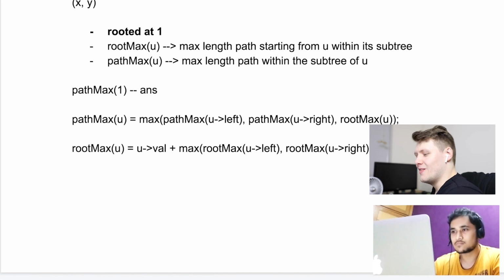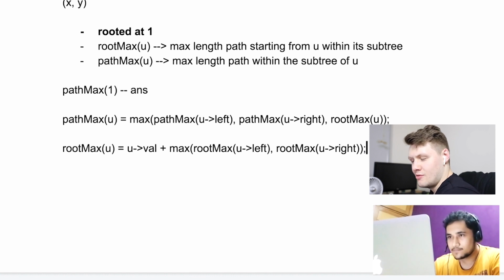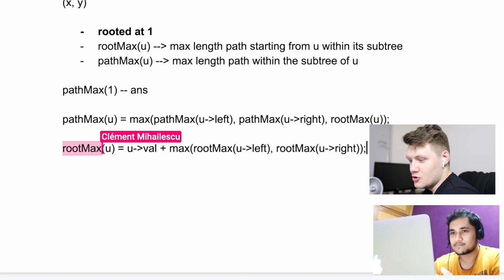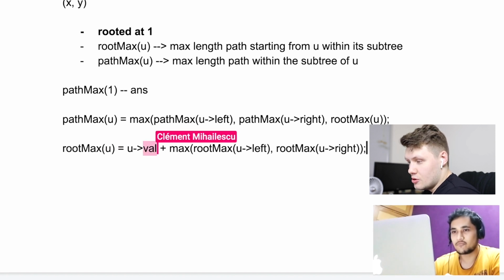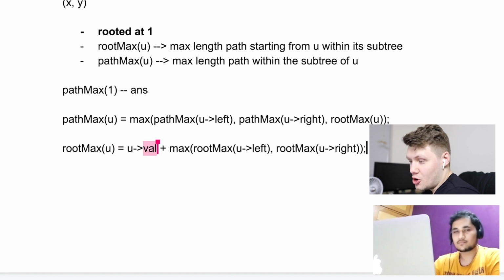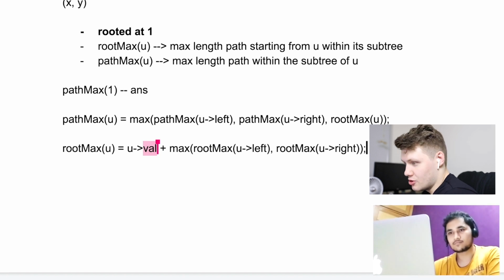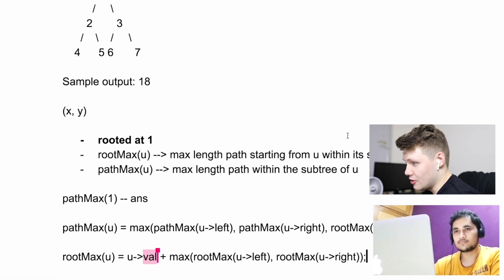Are you sure that last line is correct? Yeah, I'm pretty sure. So root max of u would be equal to the value, let's say we call root max on the entire sample input. The value would be 1.